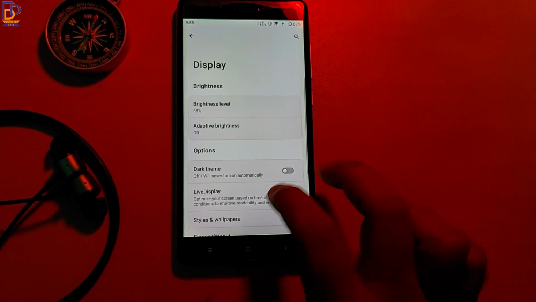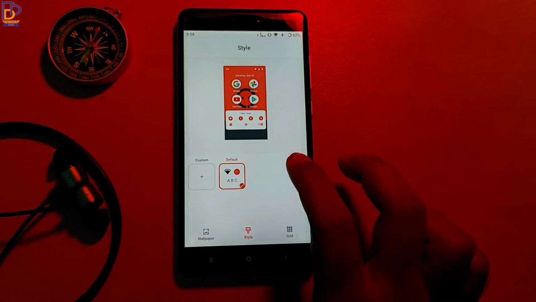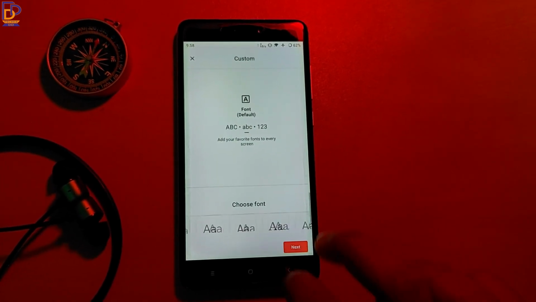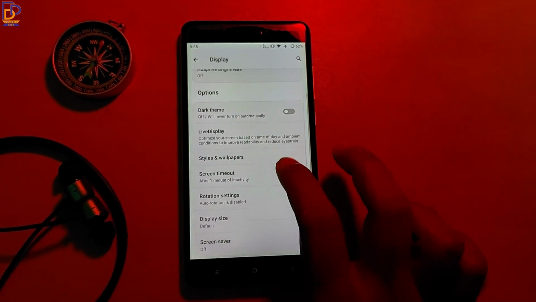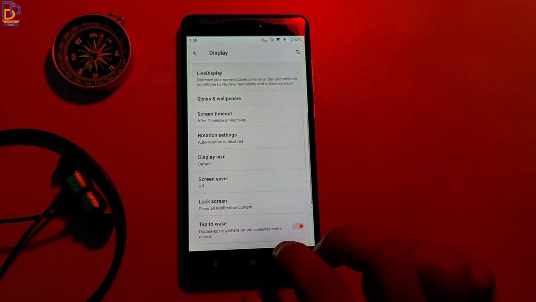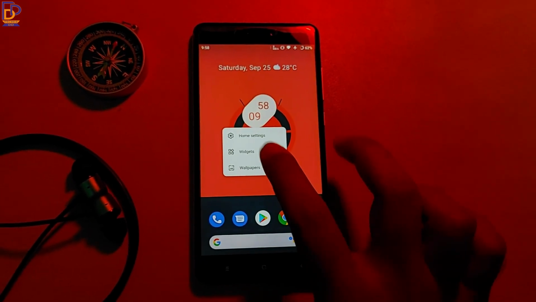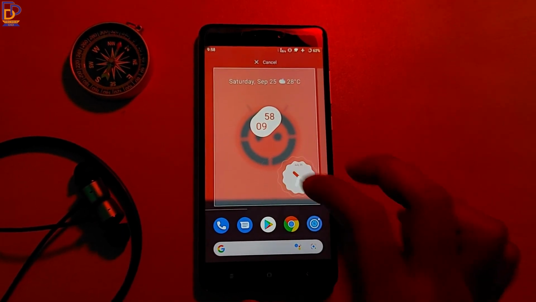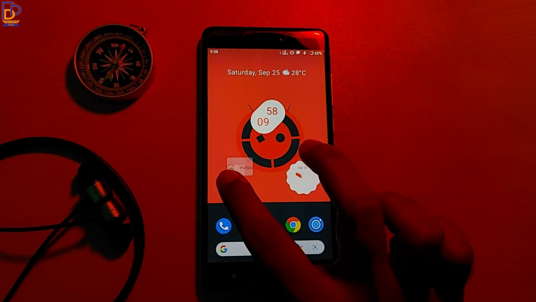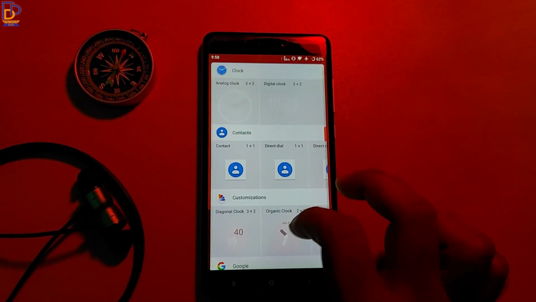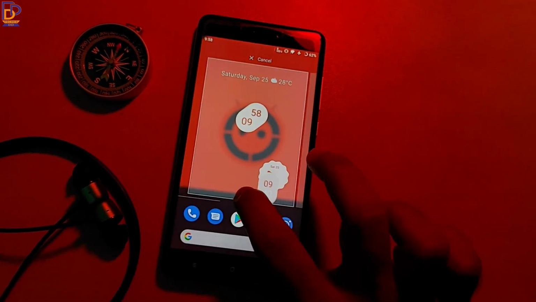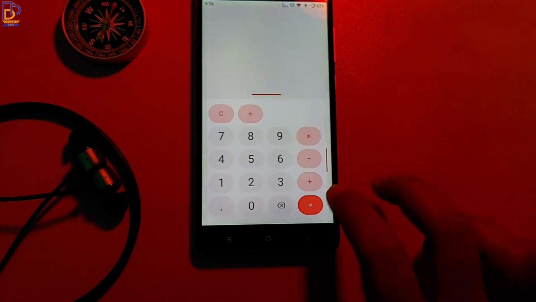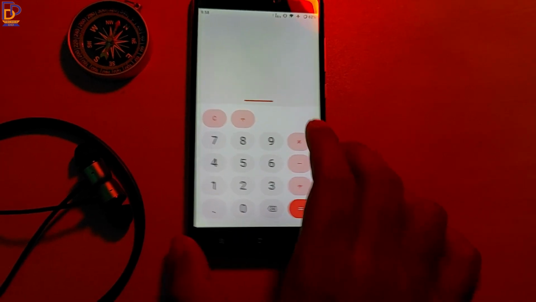Under display settings, you will also get the option styles and wallpapers, which usually comes with every Pixel device, to customize your phone. And you will also get the tap to wake feature. Here you will also get the new clock widgets that are coming with Android 12, and these clock widgets will also change the accent color depending on the wallpaper. And the calculator app in this ROM also changes the accent color as per your background.